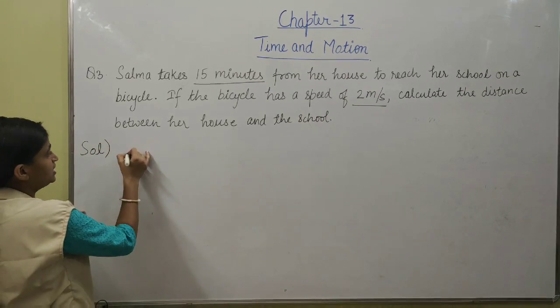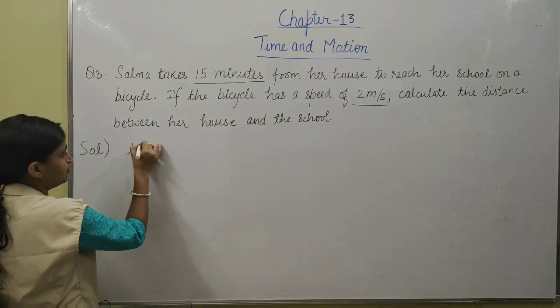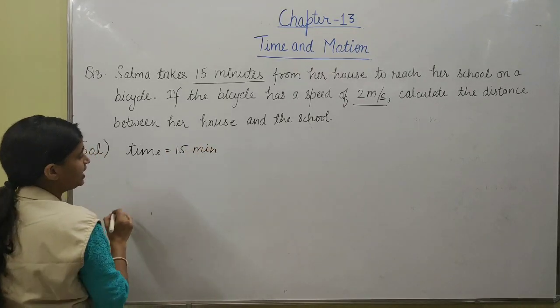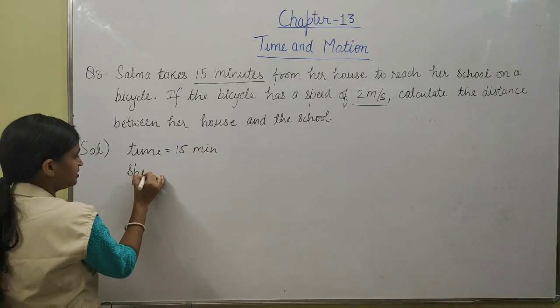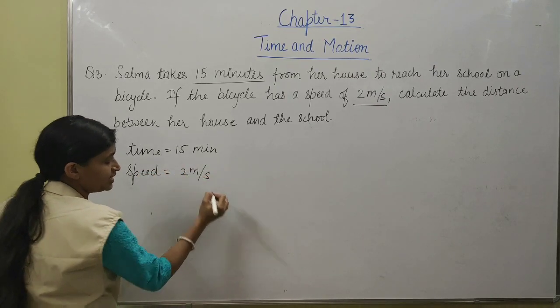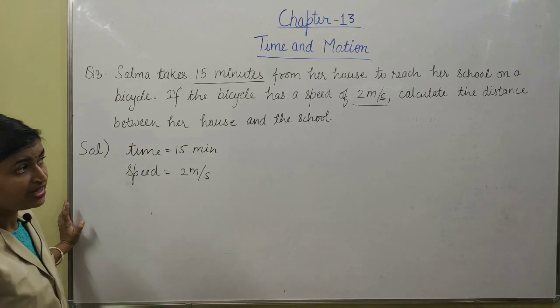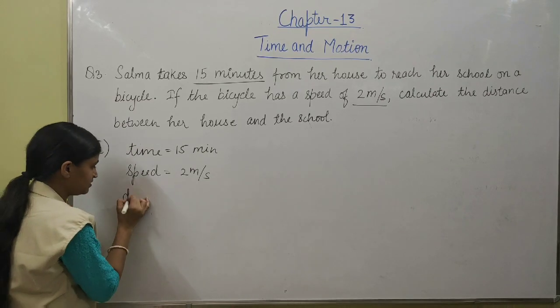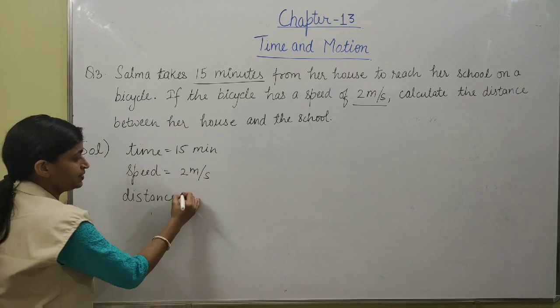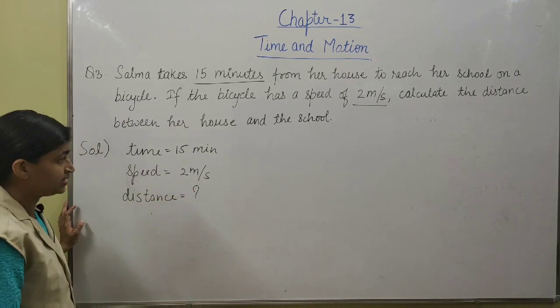We have given time, that is equal to 15 minutes, and speed, that is equal to 2 meter per second. And what we have to find? Distance. Okay, distance we need to calculate.